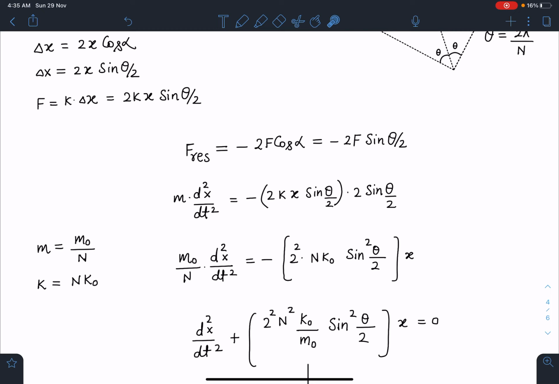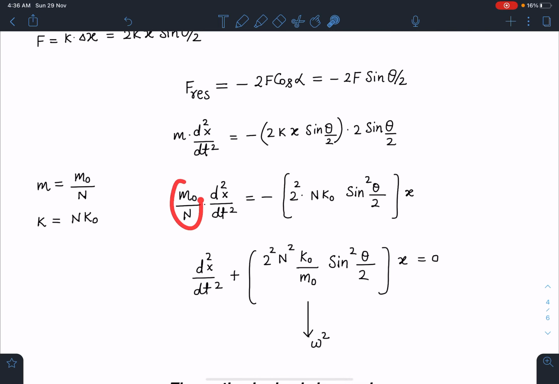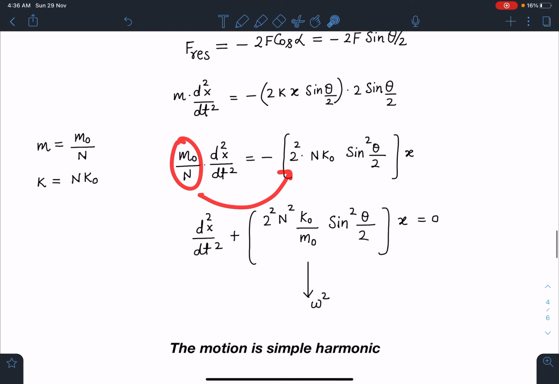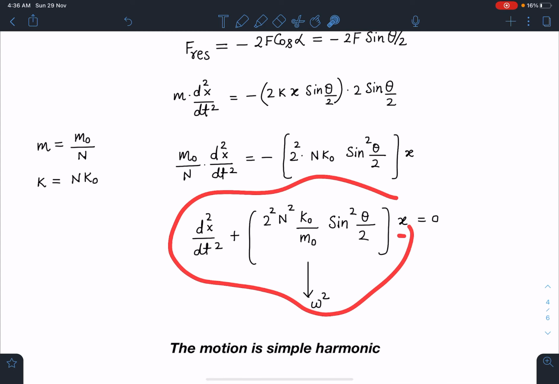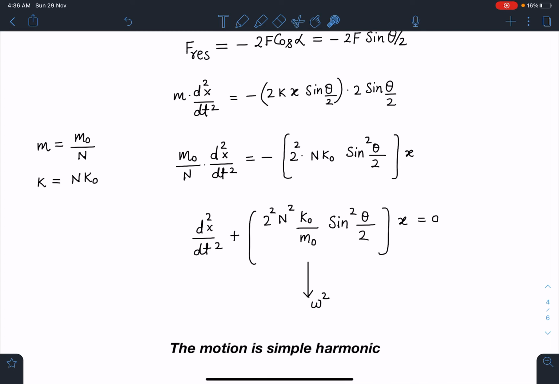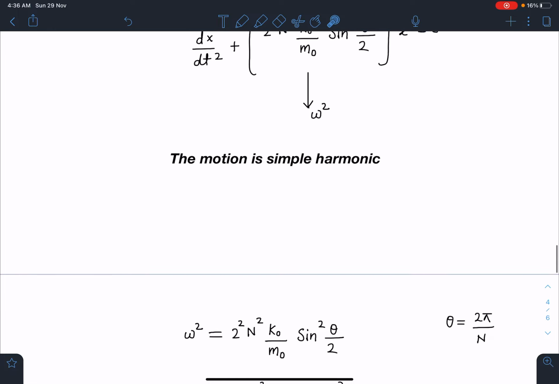So in the bracket you will be getting 2 square nk naught sine square theta by 2. When I bring these terms to this side, I am going to get d2x by dt square plus 2 square n square k naught by m naught sine square theta by 2 times x. This is the equation of SHM. So motion is simple harmonic, and I can call this omega square.